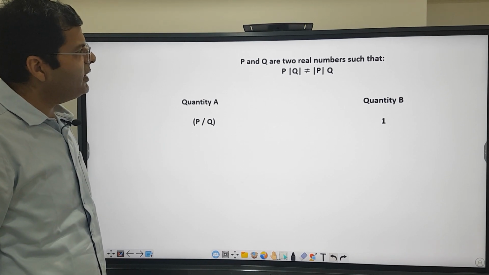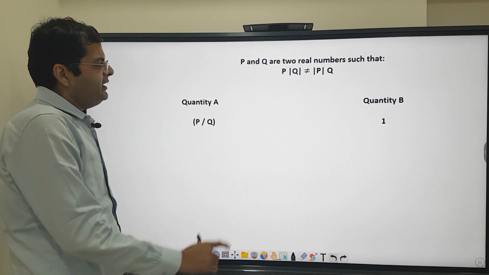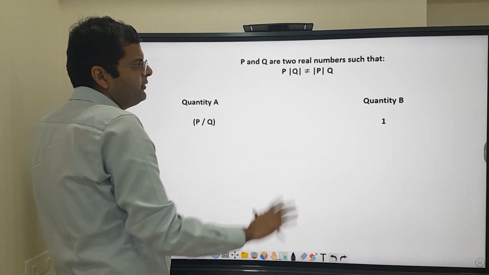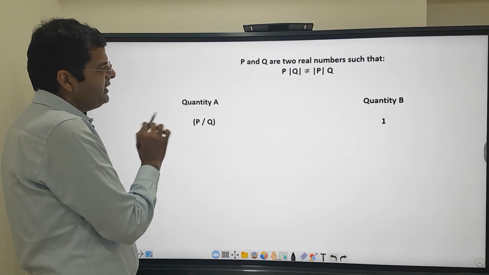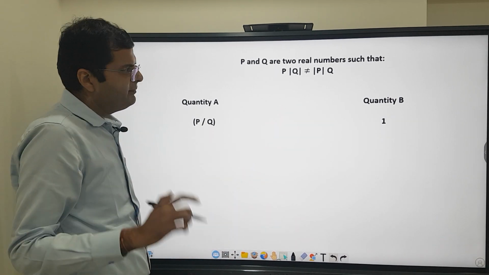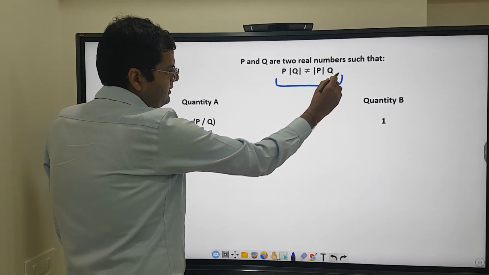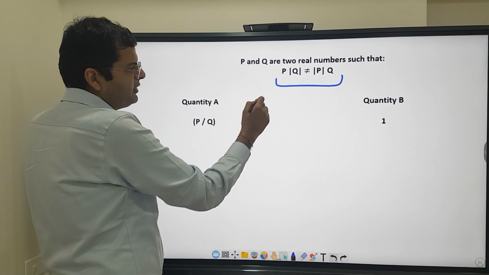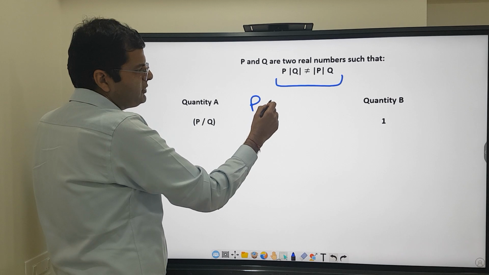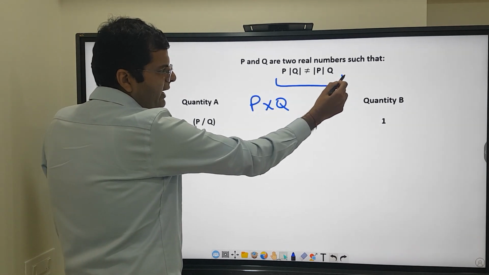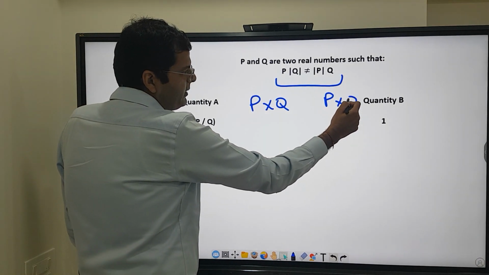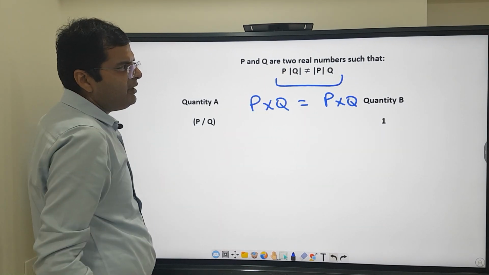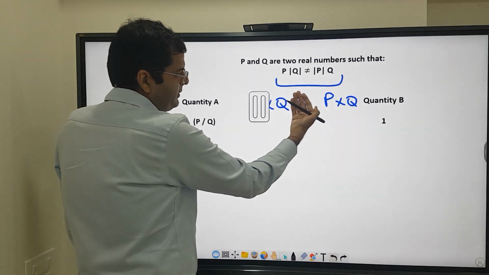Question says P and Q are two real numbers such that P times the absolute value of Q is not equal to the absolute value of P times Q. Quantity A is P by Q and quantity B is 1. Now here, can P and Q both be positive? That is not possible, because if both are positive, P times the absolute value of Q becomes P times Q, and the absolute value of P times Q becomes P times Q again. They are equal, but for me they are not equal. So both being positive is not possible.